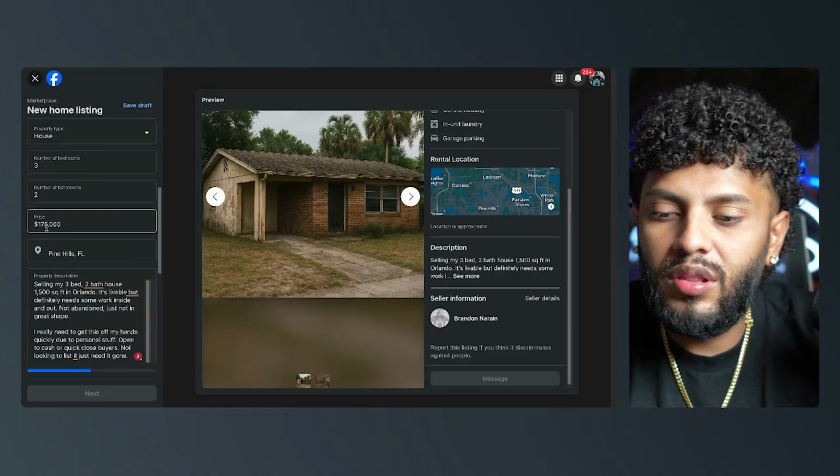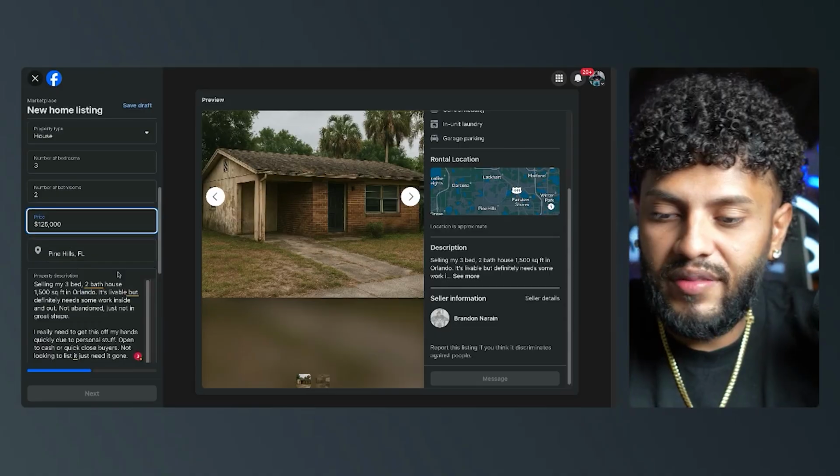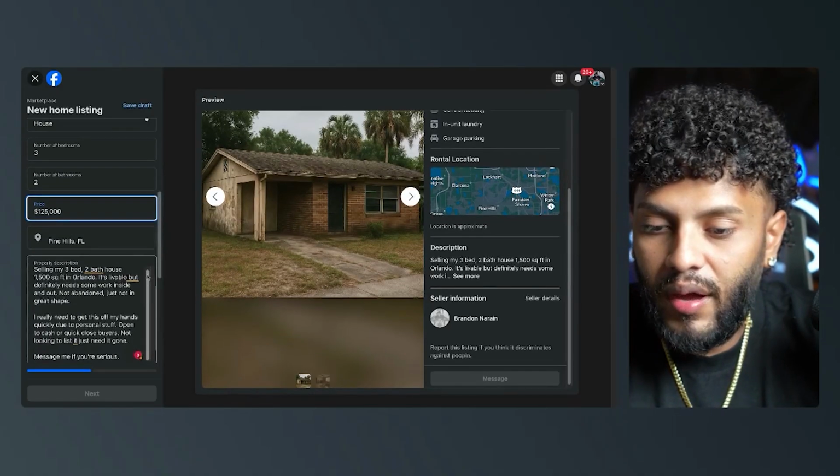You know what I'm gonna do? I'm gonna go a little bit lower because of the area, because I know this area specifically. So I'm gonna go ahead and put 125,000. I want to make this a good deal. Okay, a great deal actually.